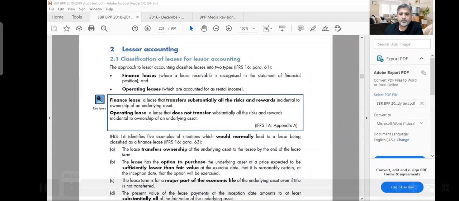One short topic from Leases IFRS 16. We discussed a lot about lessee accounting because lessee accounting is mostly tested for academic purposes. But sometimes they can also ask you about lessor accounting, or even if they don't ask you in an exam, in real life you might face it because you might be working in a company which is giving out equipment on rental or some other assets on rental. So let's see the lessor accounting.